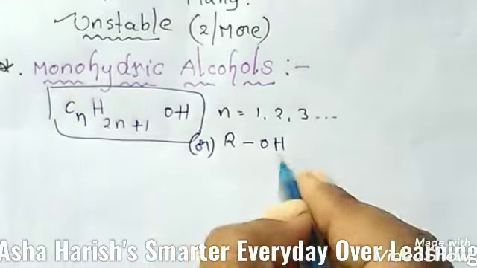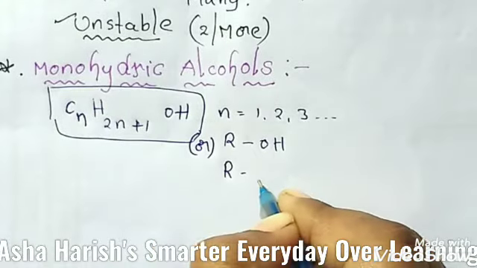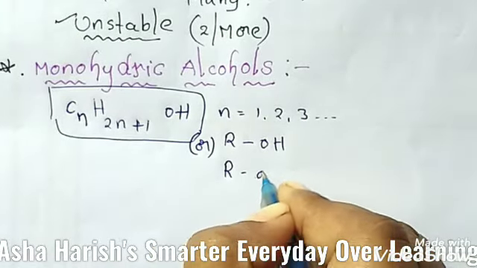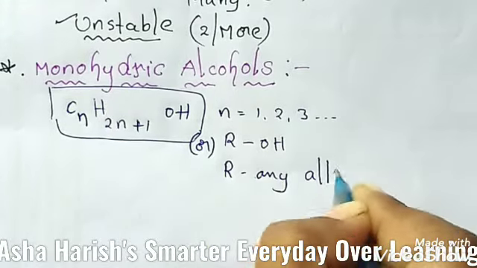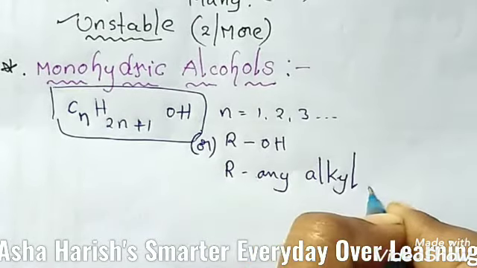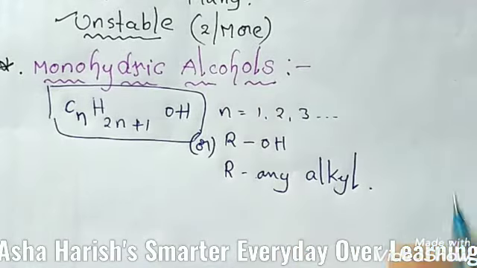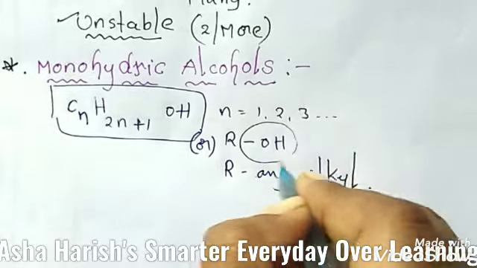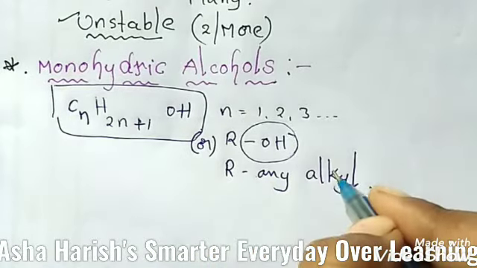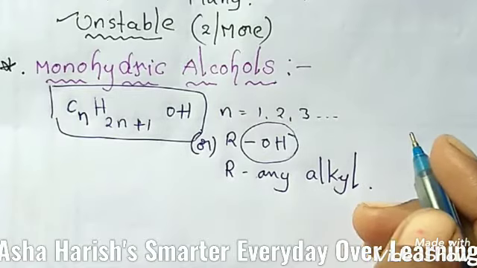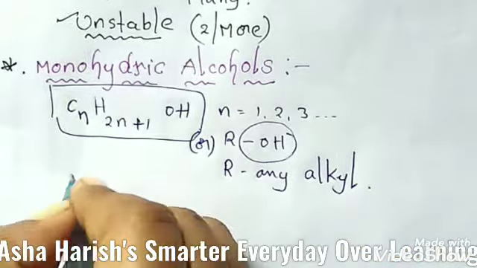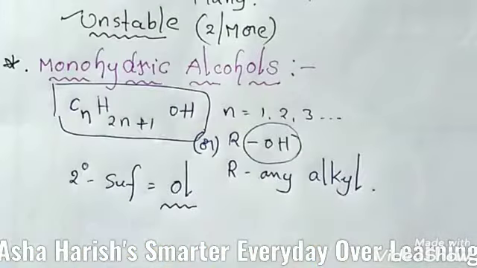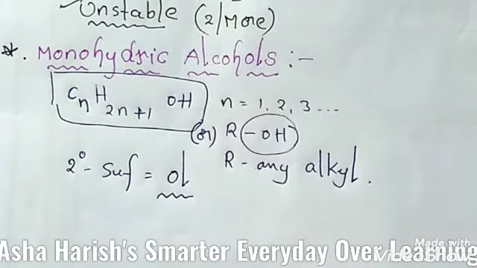Dear students, here in ROH, R is any alkyl group you can take. And what is the functional group here? You have to say OH. This OH is the functional group, the hydroxyl group. And what is the secondary suffix you have to use for this? The secondary suffix is OL. This is alcohol, so you have to use the secondary suffix OL.